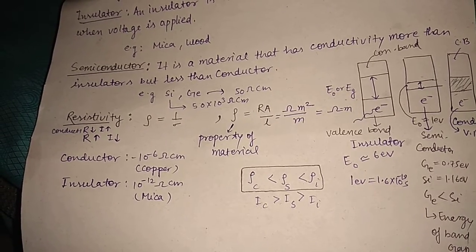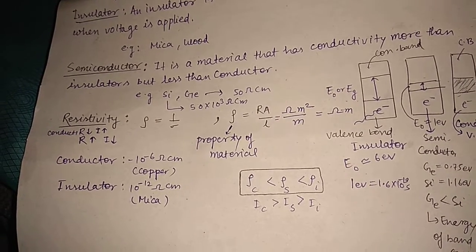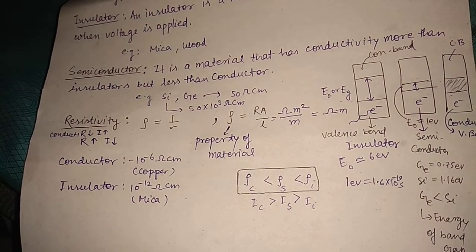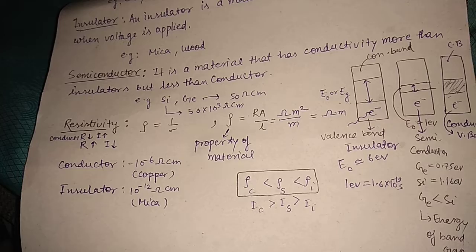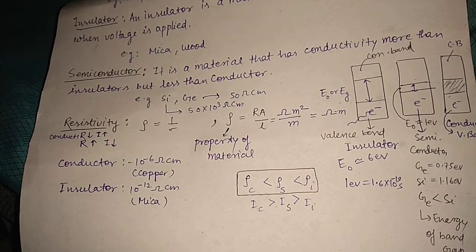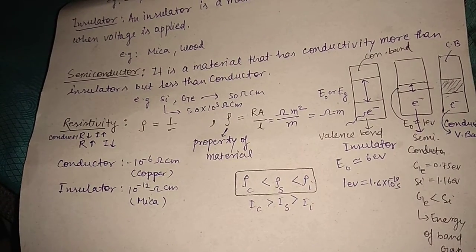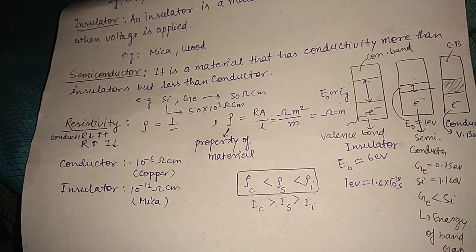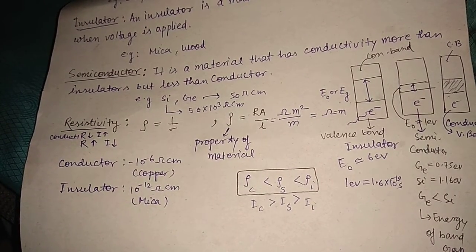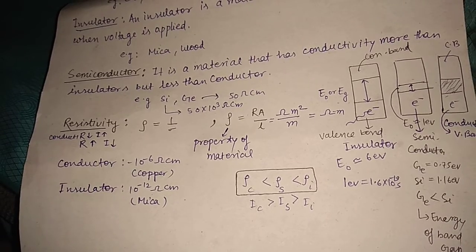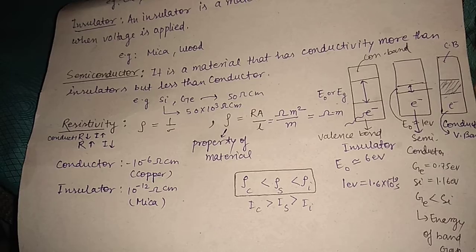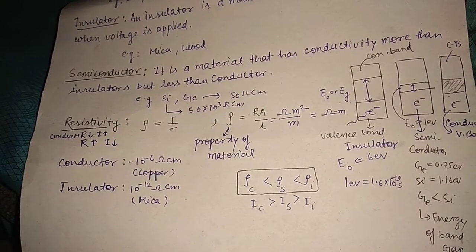When conductivity is high, then since resistivity is the reciprocal of conductivity, resistivity is low. So you can see, I can mention in the bracket: rho C is less than rho S is less than rho I.